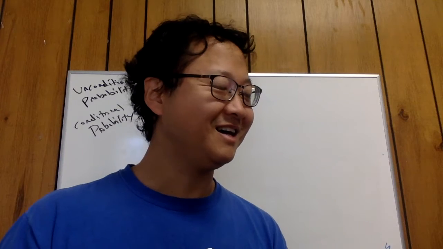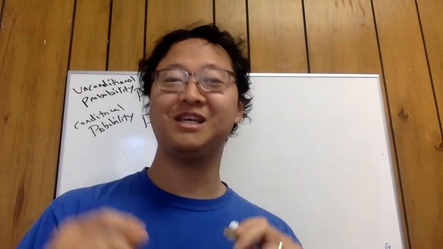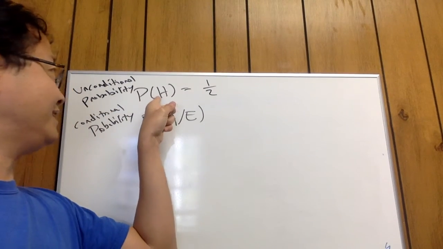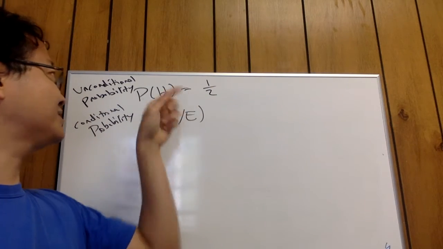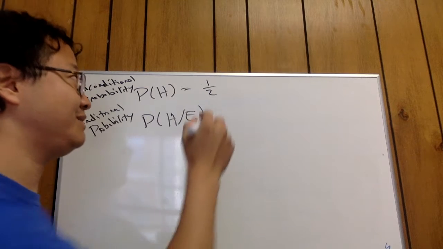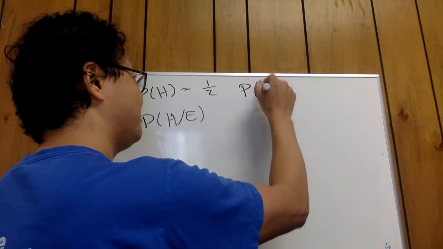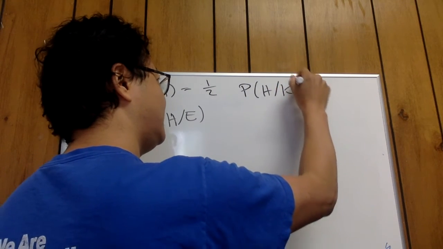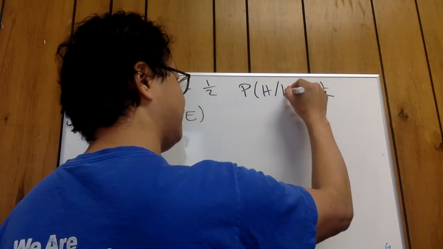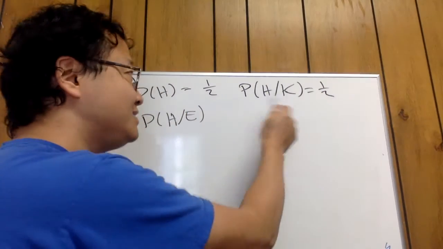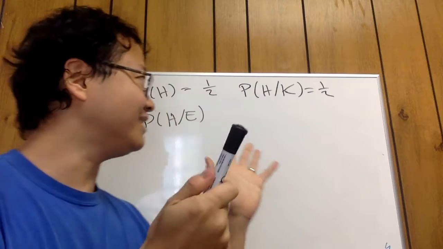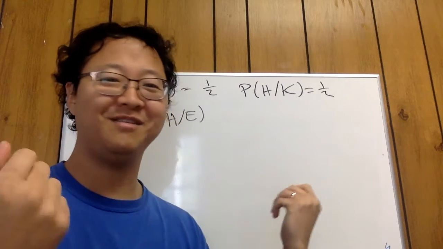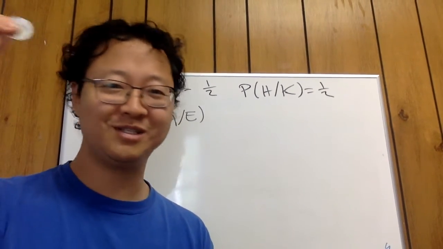There's a lot of things we just assume as our background knowledge. So really, the probability that it's heads is one half. It looks like an unconditional probability, but really we should think of it as probability of H given K equals one half, where K just is all our background knowledge about coins, how gravity works, how coins typically tend to be fair, and so on.